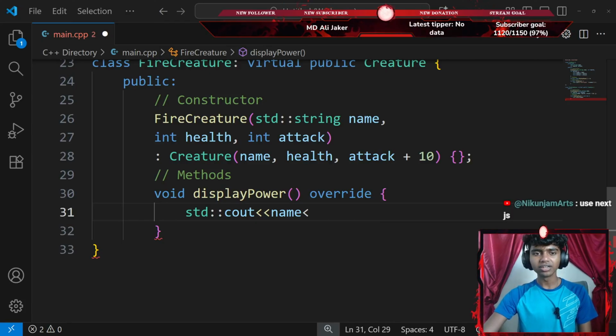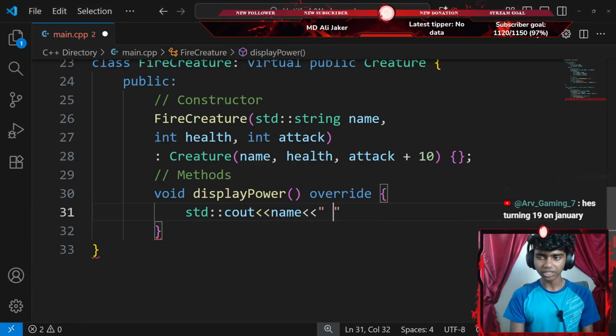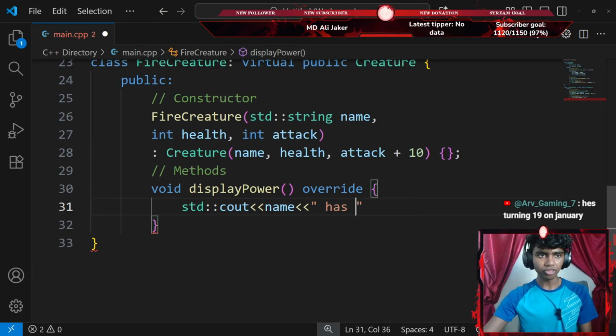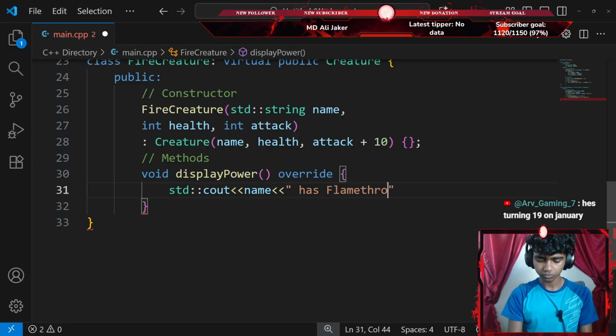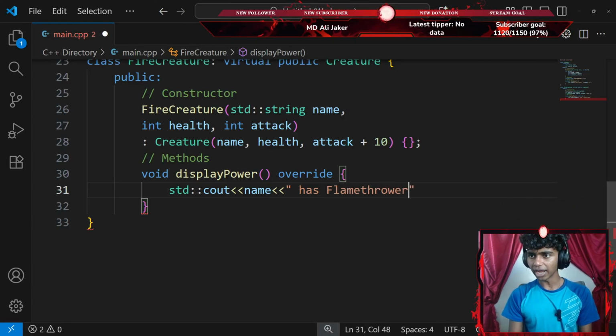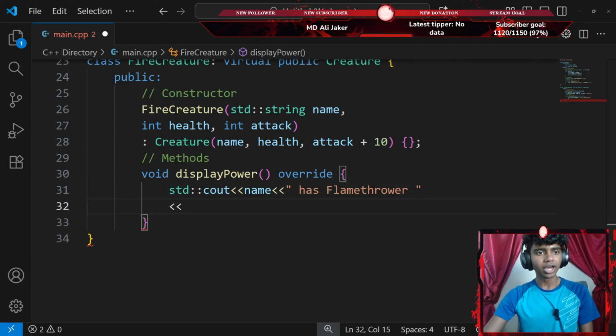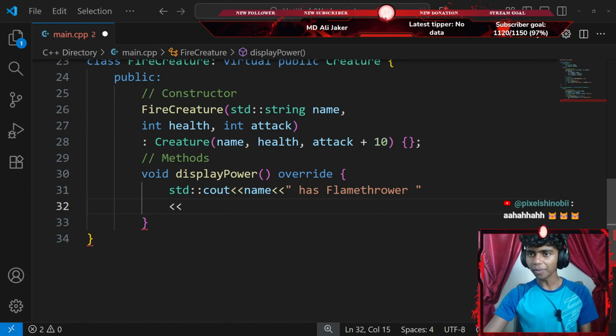Okay, that said, I appreciate you joining the stream, Ayush. Okay, so name has flamethrower, so I'll go with an insertion operator that says name has flamethrower. Then I'm going to go in a new line and add another insertion operator that says health. Let's add a comment here that says space.